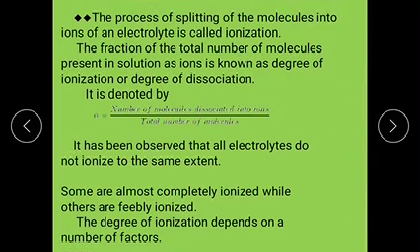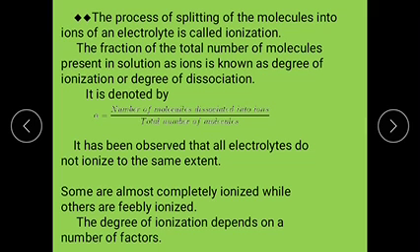The next one: the process of splitting of molecules of an electrolyte into ions is called ionization or electrolytic dissociation. The fraction of the total number of molecules present in the solution as ions is known as the degree of ionization or degree of dissociation.